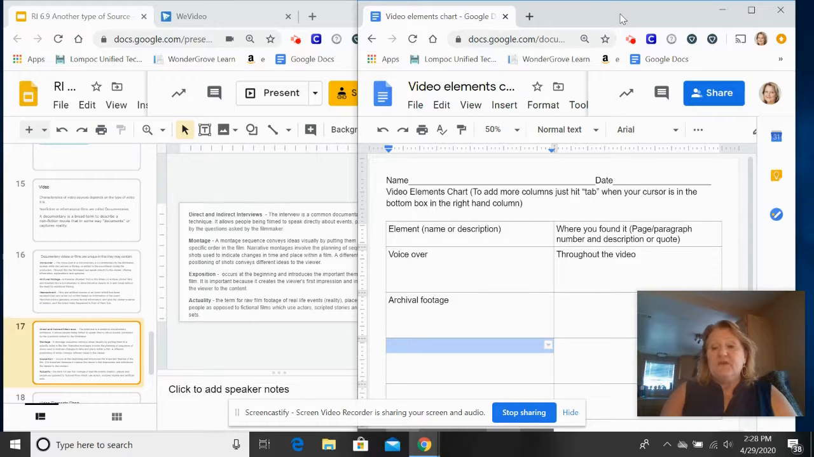Montage. Montage is a collection of pictures that go together to make one big picture, for example. This was full of it. This video was full of montage. There were video clips that were archival video or archival footage, and there were also pictures that went along with that. Exposition. Exposition is a beginning, an introduction.